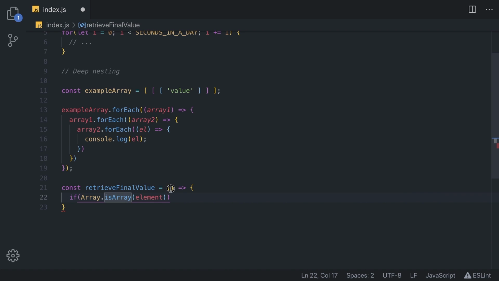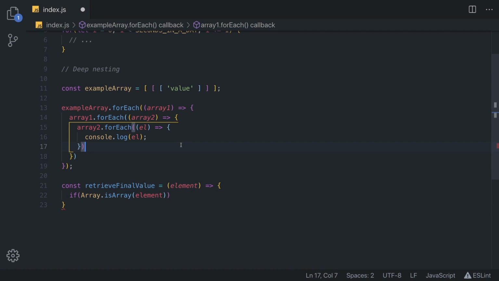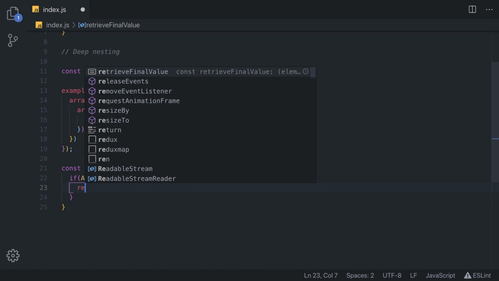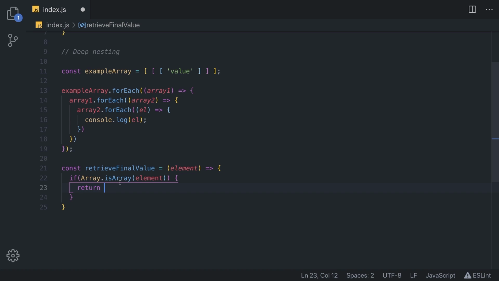So we are going to pass an element to that function. Sometimes that element is going to be an array, like this or this, but sometimes that element will be equal to a string. So when it is indeed an array, we want to call this function again. So we're going to call retrieveFinalValue, but this time it is going to have an index of 0. So we'll pass element and then 0. This will simply return the whole array, and then we are checking if it is an array, and if it is, we are passing the first index.